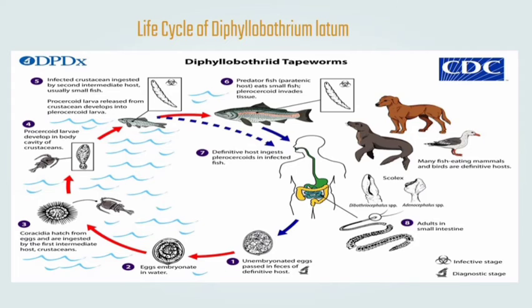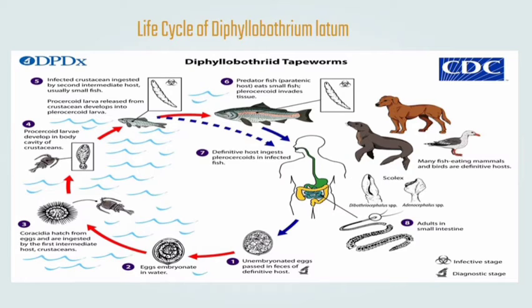Life cycle of the Diphyllobothrium latum. First, the eggs will be released through the feces of the definitive host, which can be human or other fish-eating animals like birds. Then, it will hatch and form a larval stage, which is called coracidia, which is then ingested by the first intermediate host, which are the crustaceans that are found in fresh water.